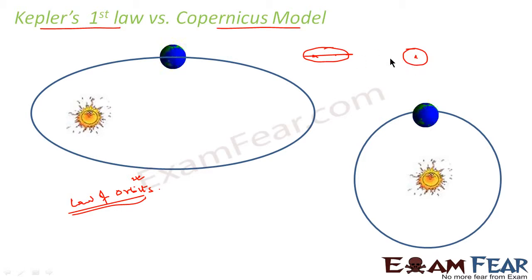And the semi-major axis which we define for an ellipse becomes the radius of the circle. That means this semi-major axis, this part, becomes the radius of the circle, and the two foci combine and become the center of the circle. So I hope Kepler's first law is now clear to you, and its relation to the Copernicus model.